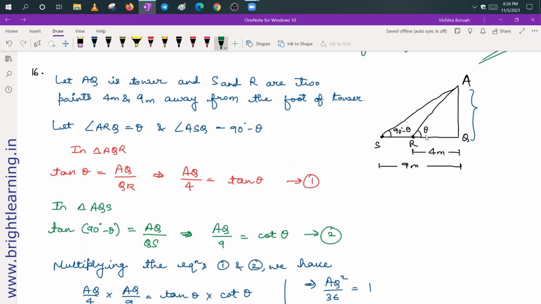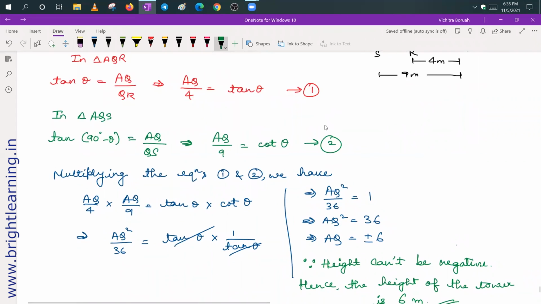So first we have taken this triangle. So tan theta is equal to AQ upon QR. Now QR is 4. So from here we got AQ upon 4 is equal to tan theta. Next we have taken this whole triangle. Again, tan 90 degree minus theta is equal to AQ upon QS. Again, QS is given 9. So we got AQ upon 9 is equal to cot theta.